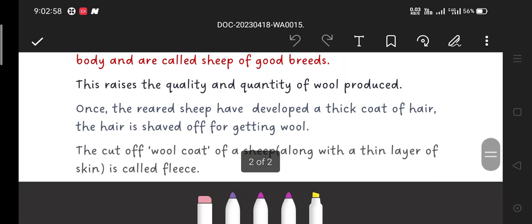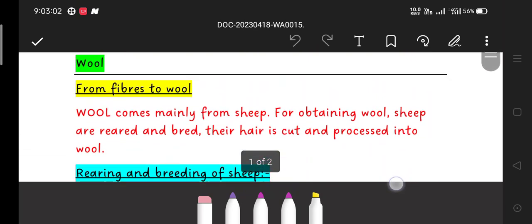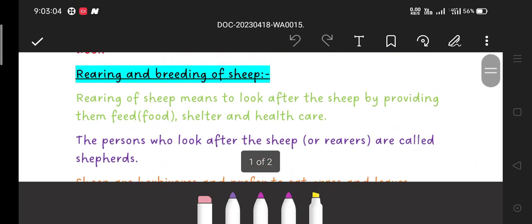The steps I will teach you in part 4, and today we are going to learn the rearing and breeding of sheep. That is most important in the process of wool producing. So, rearing and breeding of sheep.